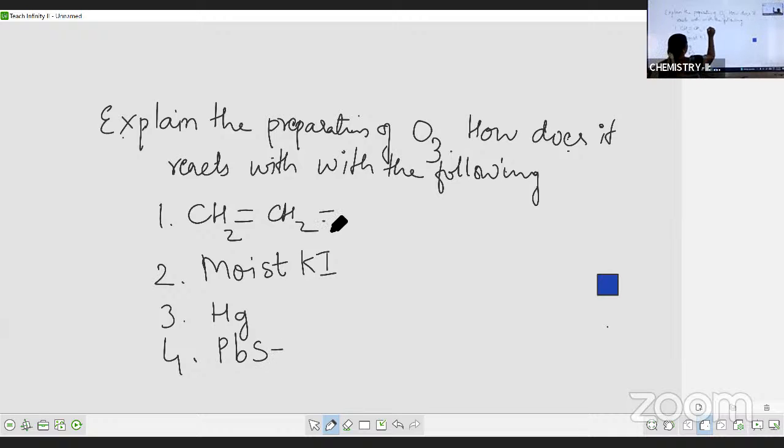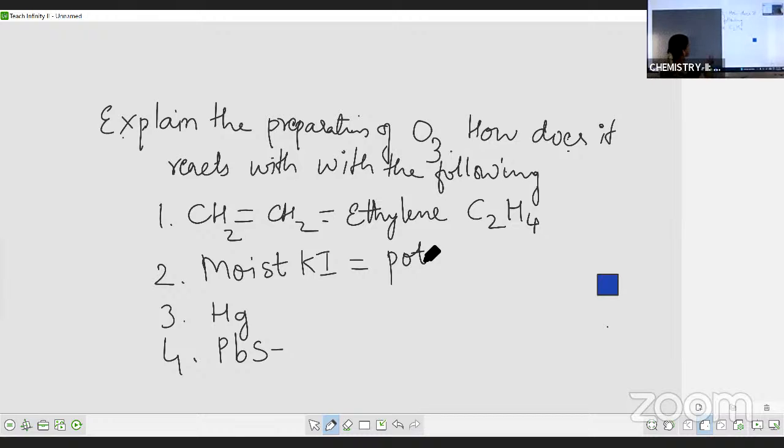I'm writing the names also. Please do write the names. So this is ethylene, CH2 double bond CH2. You can write the formula as C2H4 also. Then this is potassium iodide. You need not write the complete spelling, if you just write POT, it's sufficient.